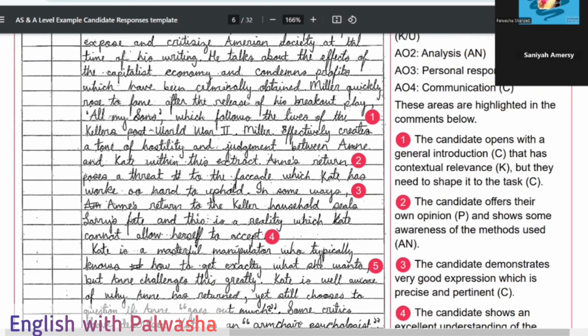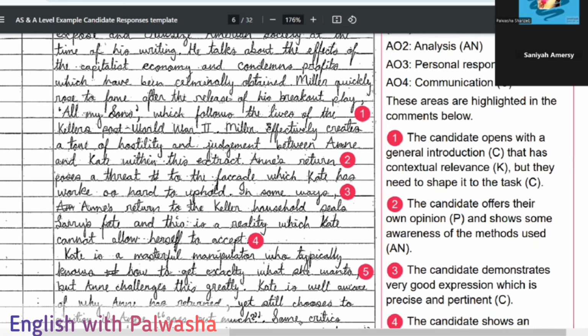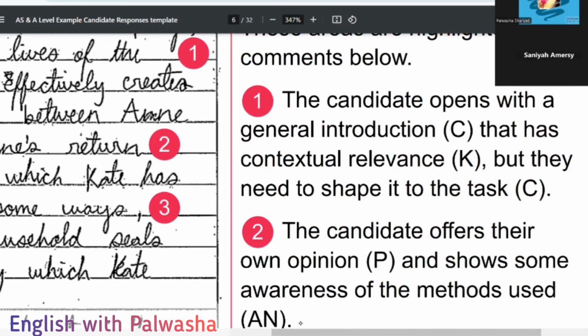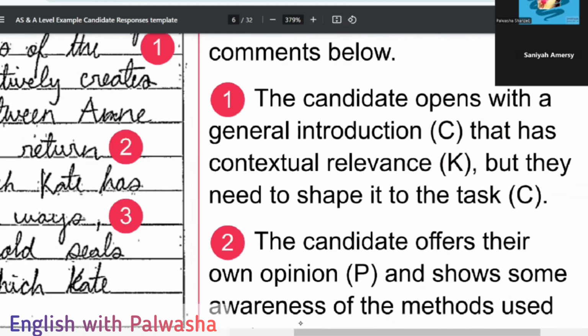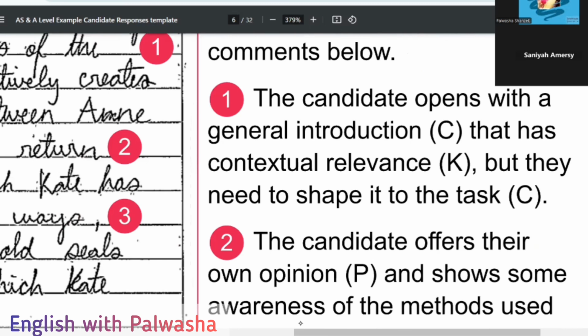And then how the examiner is highlighting things: in the first, the candidate opens with a general introduction that has contextual relevance, all right, but they need to shape it to the task. So what we need to do in the first paragraph, in the introductory paragraph, Sanya, is give the general introduction. We also have to refer to the context. All right. So just the beginning of the context, and also we need to shape the introduction according to what they want from us. Getting what I'm saying?